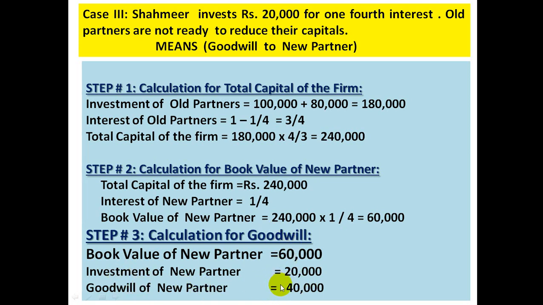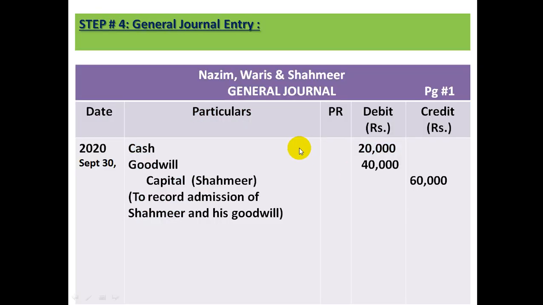Therefore, the journal entry in this case will be: cash brought by new partner 20,000, goodwill of new partner 40,000, and his capital will be credited by 60,000. Cash debit, goodwill debit, capital new partner credit. This is how the case number 3 journal entry will be recorded. We are done with case 3.